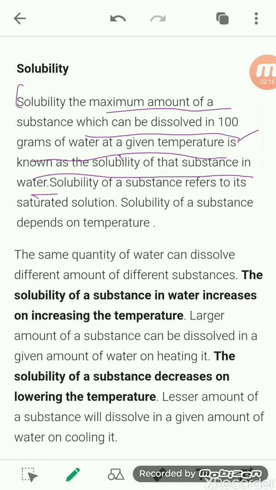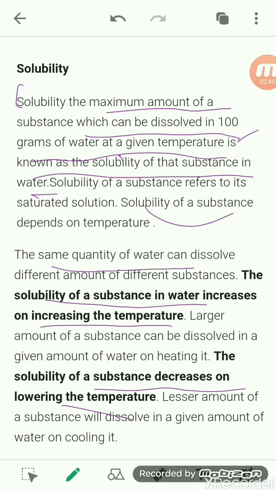Now one more thing is there, that the solubility depends upon the temperature. How? When we increase the temperature, the solubility of the substance in water also increases. Or when we decrease the temperature, the solubility of the substance also decreases. So we can say that the same quantity of water can dissolve a different amount of different substances, and it totally depends upon the temperature.